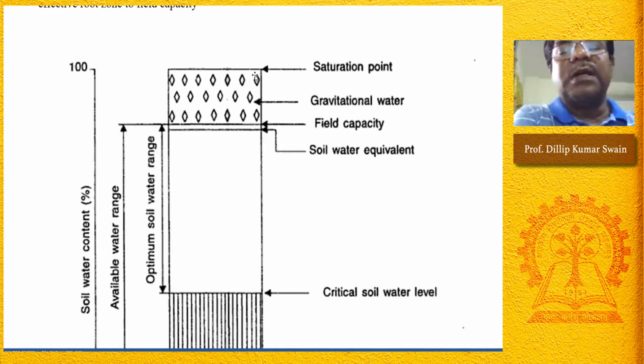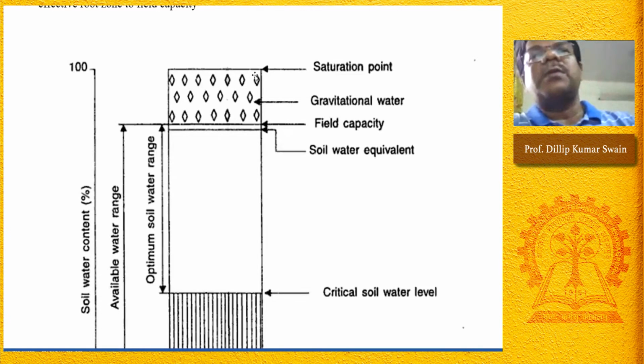That's why you might have observed many of the crops in flood situation. In flood, excess water is available, isn't it? Then why do crops die in flood condition? If you irrigate a crop and make flooding water for 2 days, 3 days, you will see there will be yellowing of the crops.